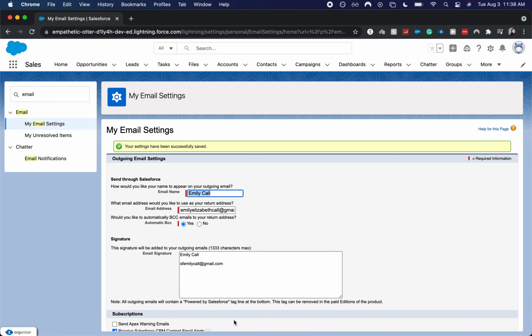And now any email that you send out that is not using a template from Lightning will have this amended email signature. So that is one of the weird settings, but every other email that you're sending out without an email template should work with this signature.